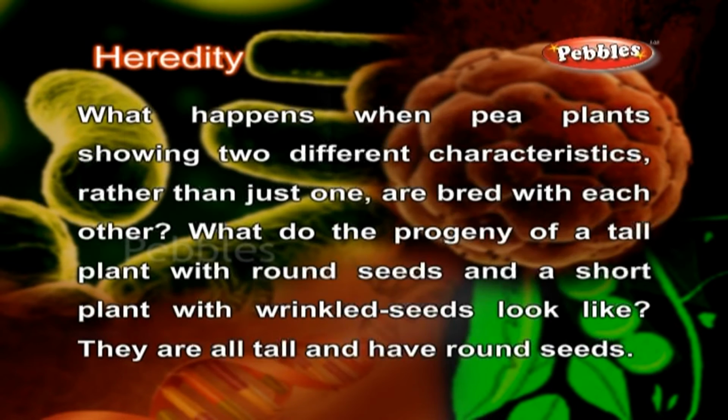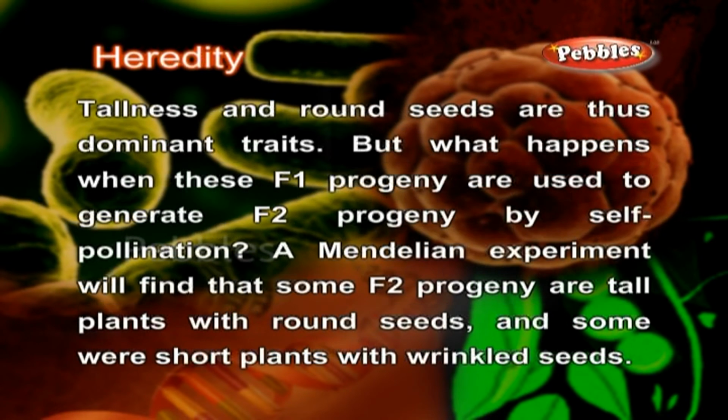What happens when pea plants showing 2 different characteristics rather than just one are bred with each other? What do the progeny of a tall plant with round seeds and a short plant with wrinkled seeds look like? They are all tall and have round seeds. Tallness and round seeds are thus dominant traits.